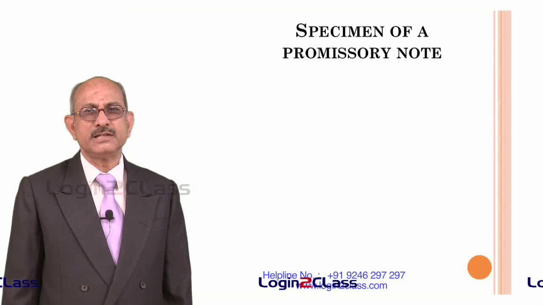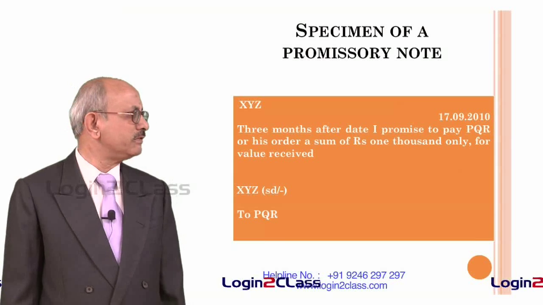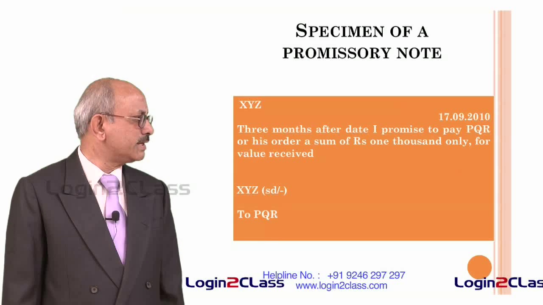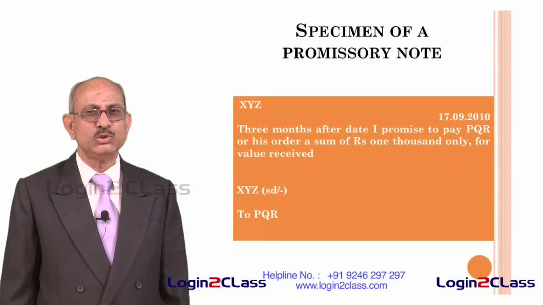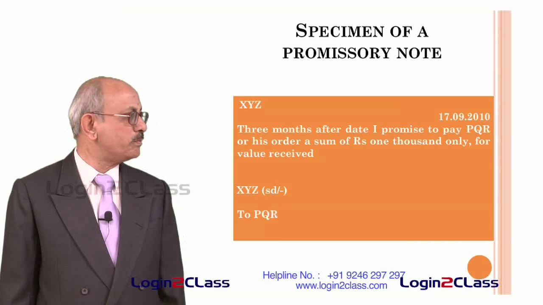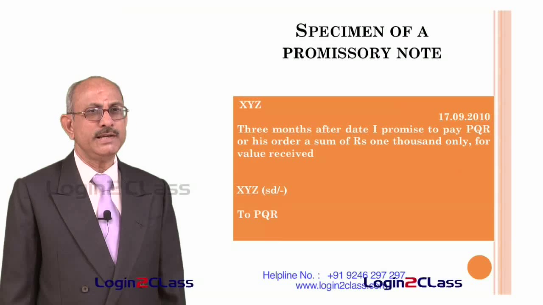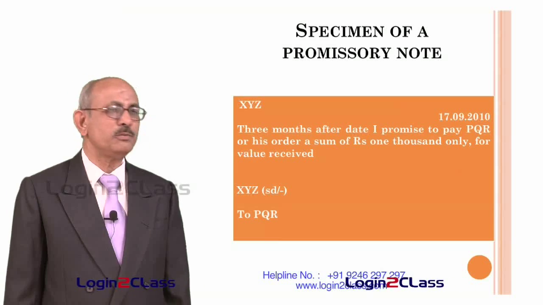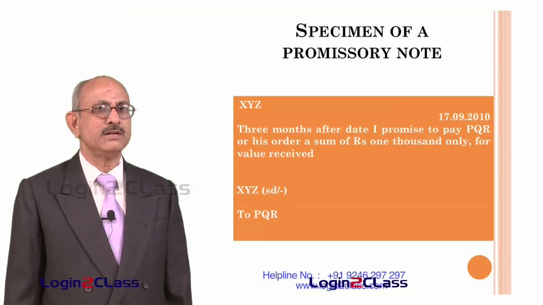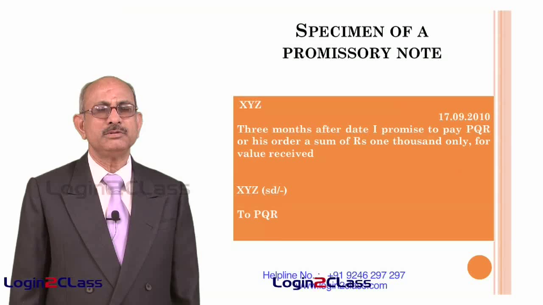So, just like a bill of exchange, we can also study how a promissory note looks. On a board you can see the specimen of a promissory note. There you see it has been made by XYZ, his name appears on top, the date also appears, and he is promising. It says, 3 months after date I promise to pay PQR or his order a sum of rupees 1000 only for value received. So, he is himself promising to make the payment of rupees 1000 to PQR, and it is addressed to PQR. There is no question of acceptance by PQR; it has to be signed only by the maker of the promissory note. So, the moment XYZ signs it, it becomes a valid promissory note.